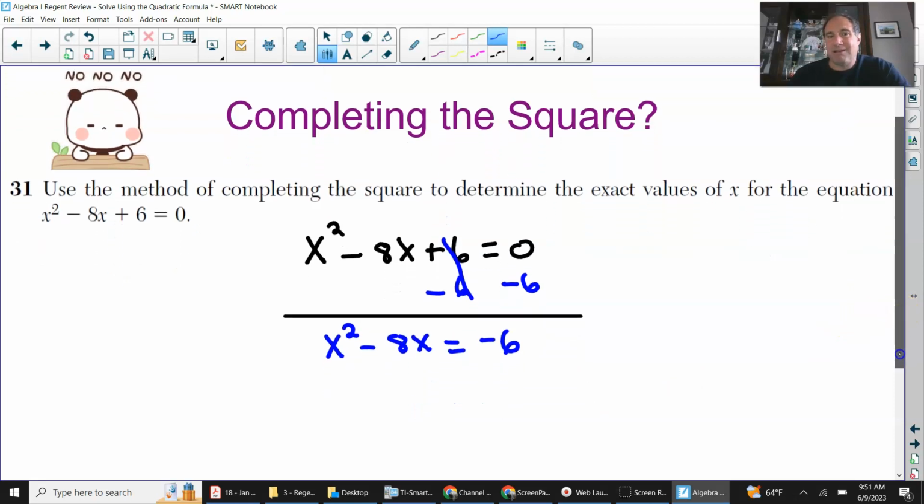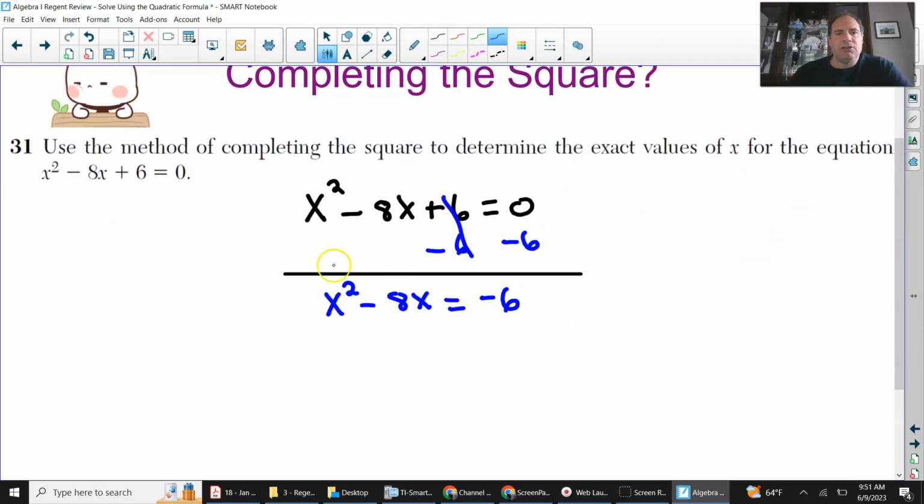So now, what do we do? Okay, so we know that a, the coefficient, is 1, and b is negative 8, and this is c. So what you have to do is take b and divide it by 2. Whatever that answer is, you take that and square it.